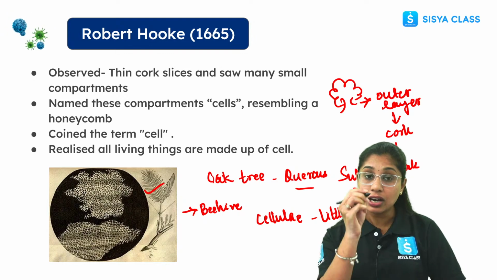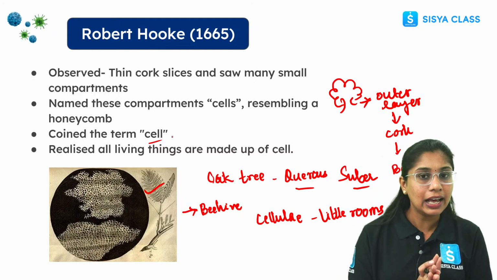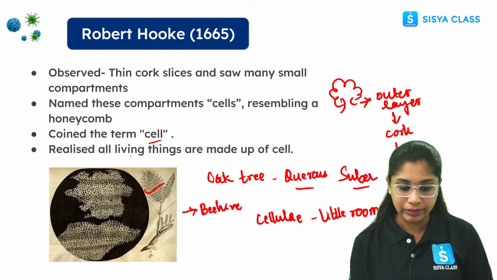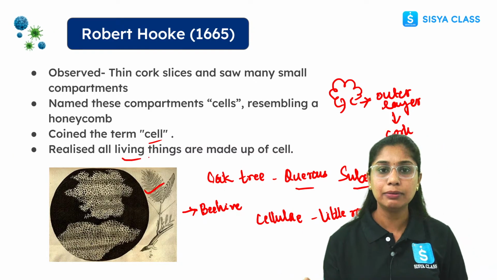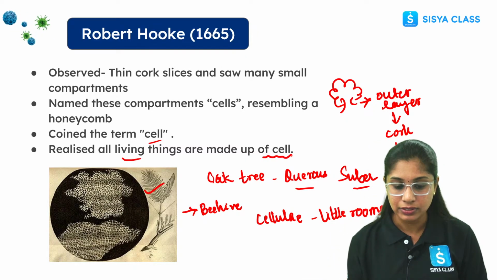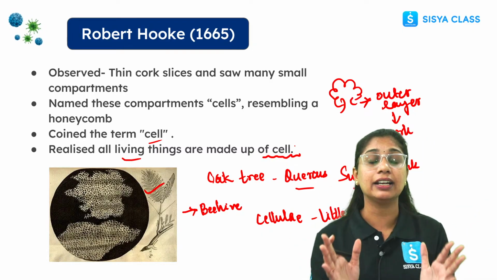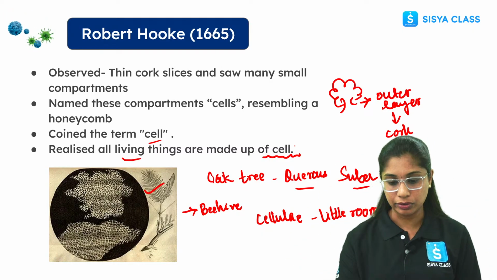Okay, he was the first one who coined the term cell. So what did he realize? He realized that all living organisms, be it a plant, an animal, or a microorganism, everything is made up of cells only. And whatever he observed, he wrote in the book, that is Micrographia.